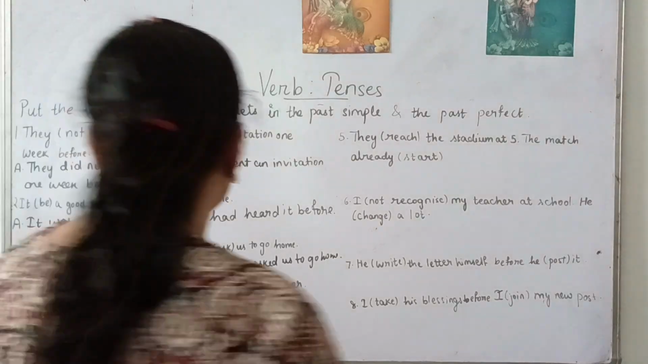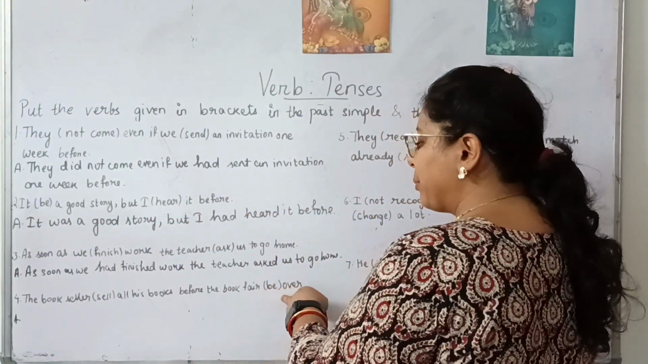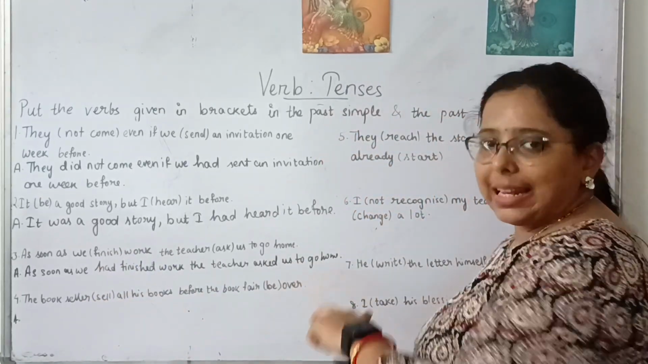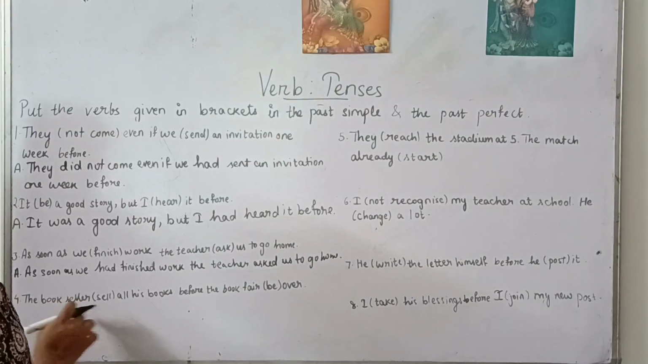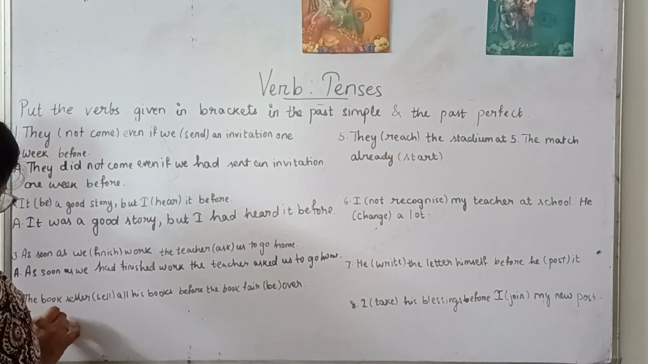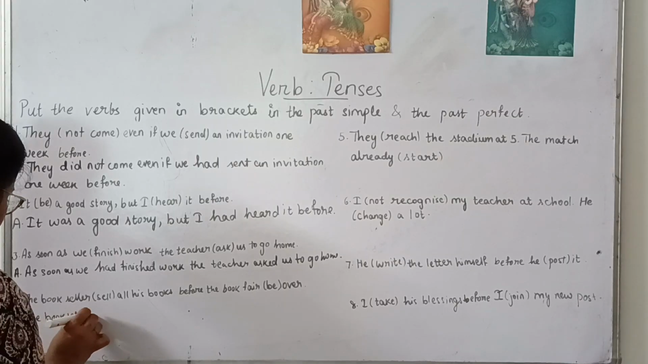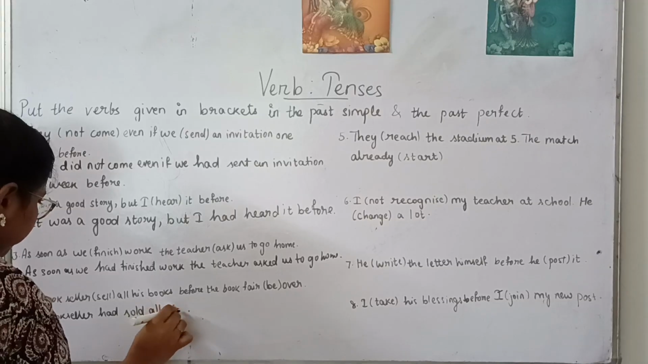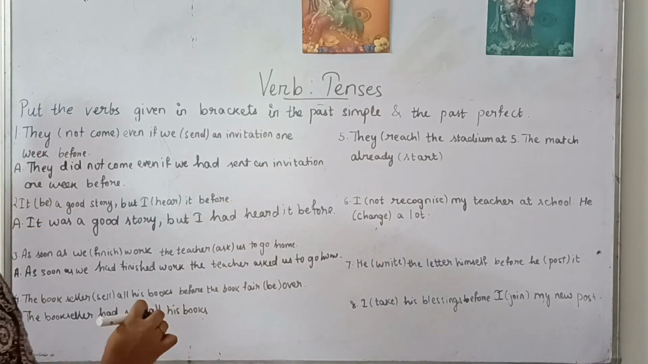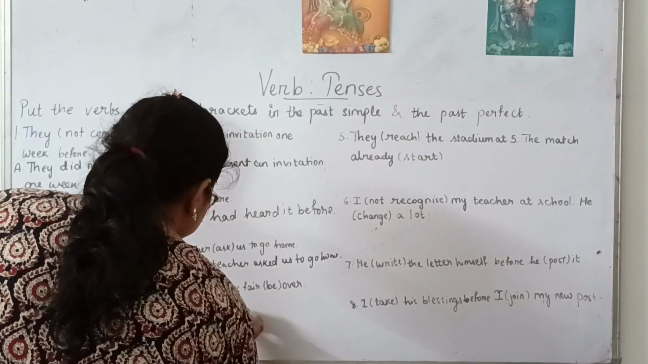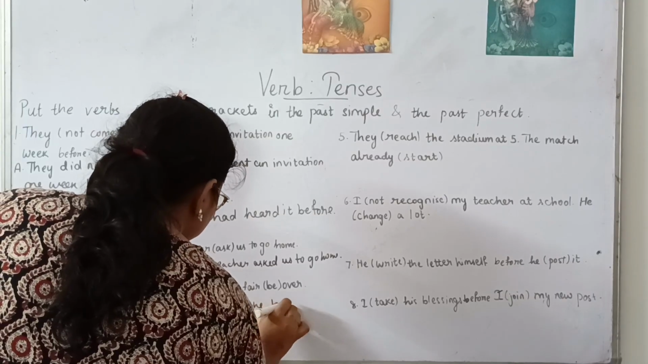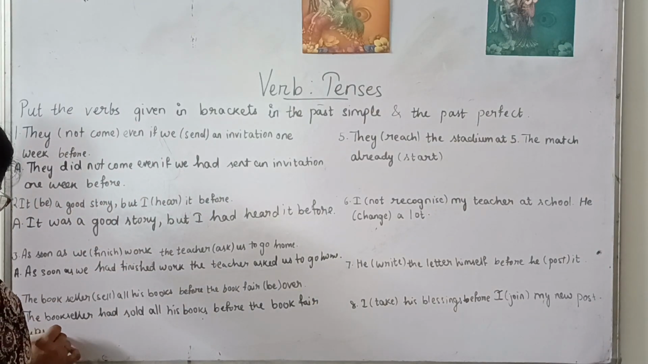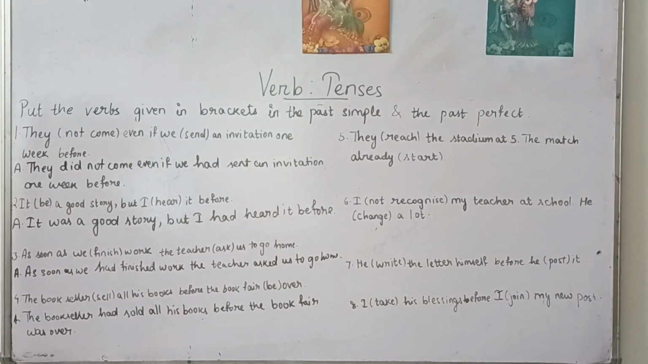Next, number 4. "The bookseller sell all his books before the book fair be over." So before means obviously this is the first action and this is the next or later action. So in this case also the first one will be in past perfect. So here the bookseller had sold all his books before the book fair was over. "Be" will become "was" here. This is the simple past.